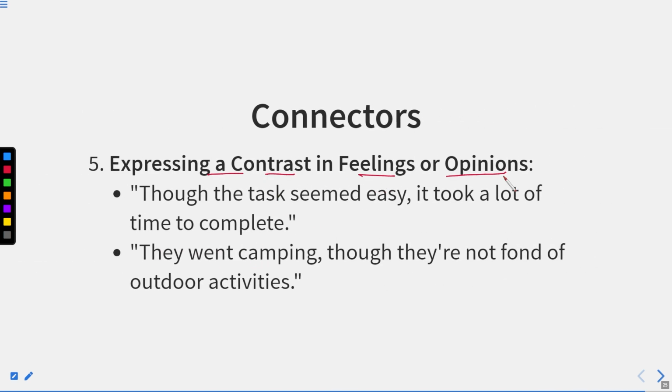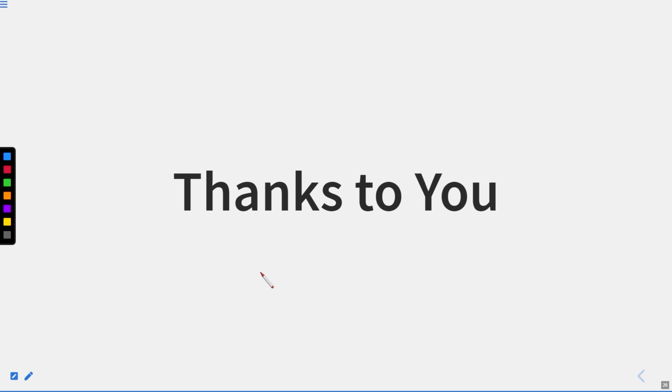Expressing a contrast in feelings or opinions: Though the task seemed easy, it took a lot of time to complete. They went camping, though they are not fond of outdoor activities. Now, these were all the examples of the conjunction though that we have read. So though can be used as a contradictory conjunction. In fact, we have various contradictory conjunctions. This word though only shows contradictory statements.